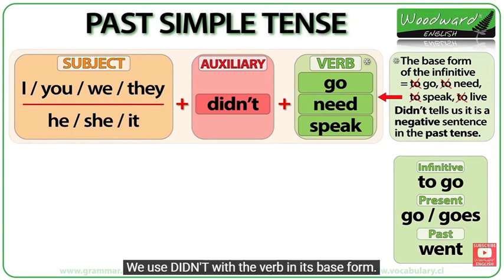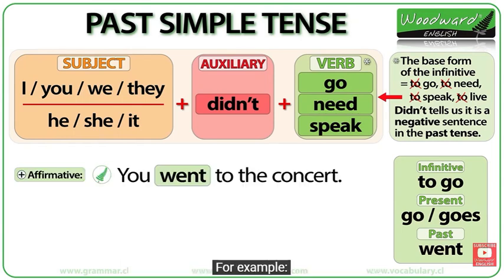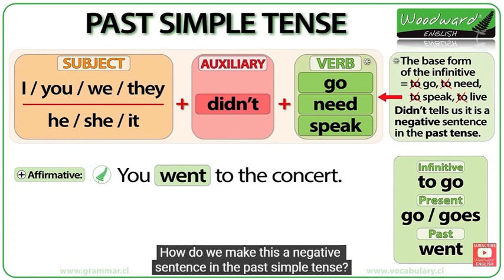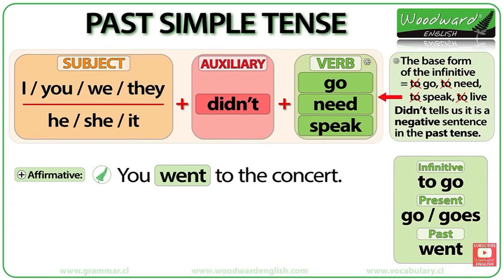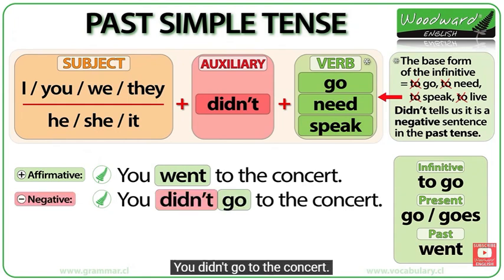We use didn't with the verb in its base form. For example, you went to the concert. This is an affirmative sentence. How do we make this a negative sentence in the past simple tense? We use didn't. You didn't go to the concert.